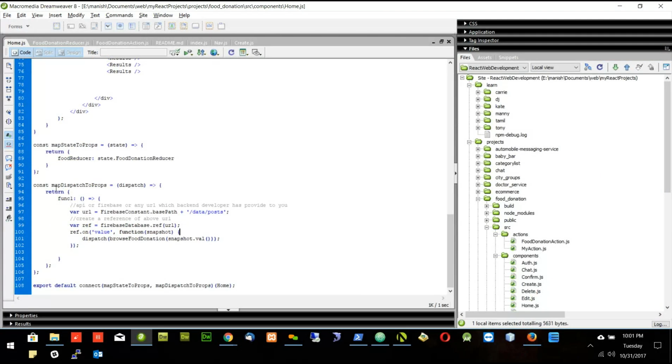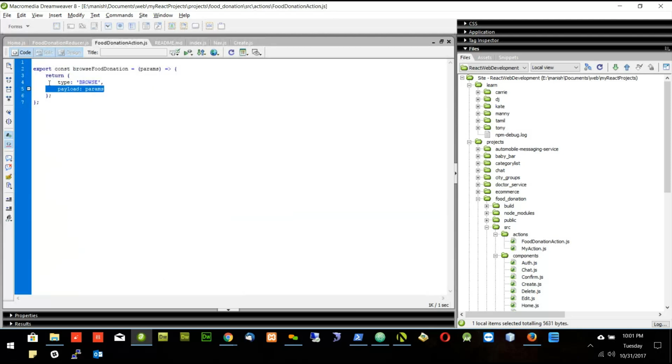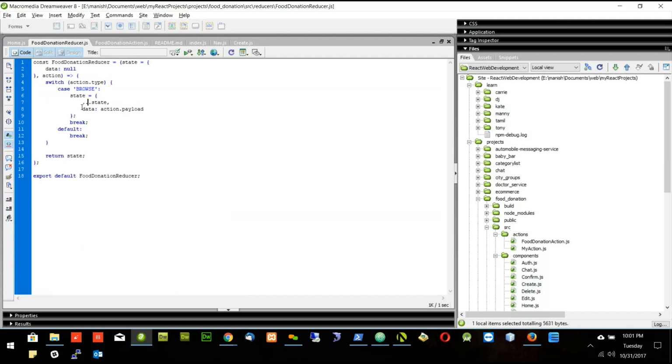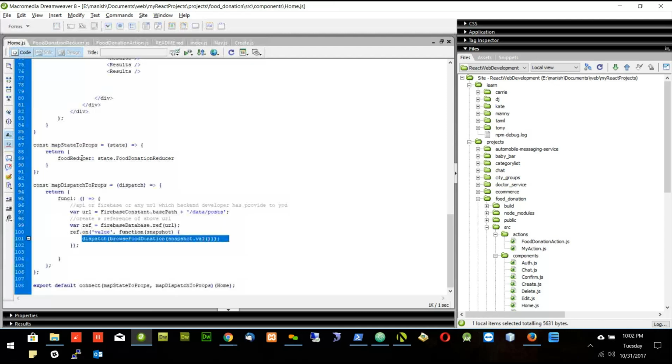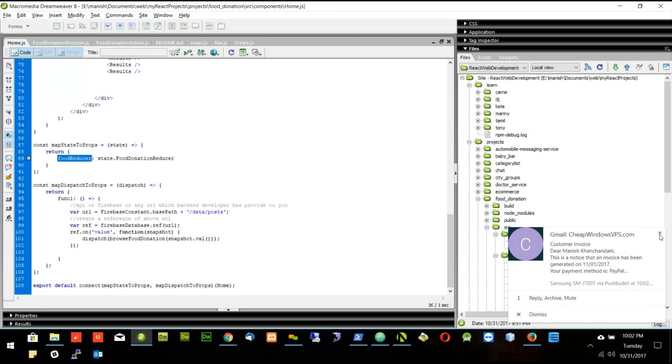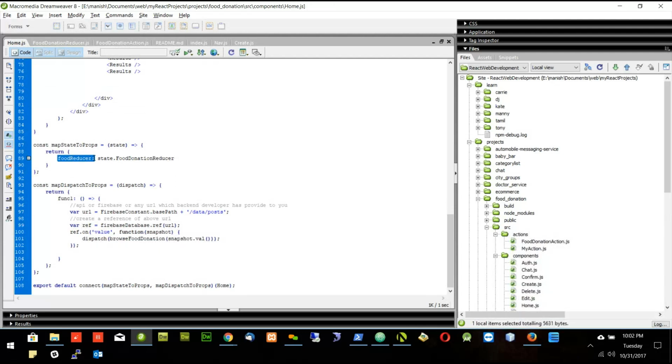Now this is clear, right? On page load we call the function, which will call Firebase and get all the records, and all records will go to the action, and action will return type and payload, which will go to the reducer. Reducer will update the data with the new value of the data. So we have everything in this data. Once the state is updated with the data, the food reducer will get the updated value of the data. So all the data which comes from the Firebase will be saved where? In the food reducer variable. So if I want to use the data, I can use this props.food reducer and I can get all the data.